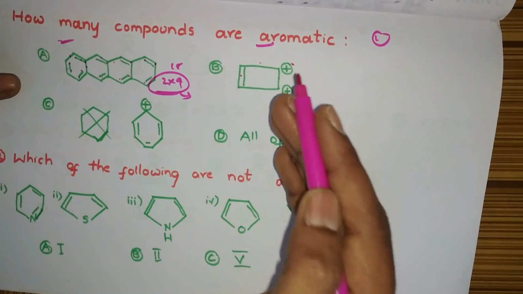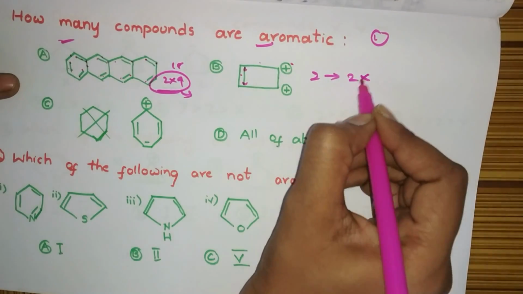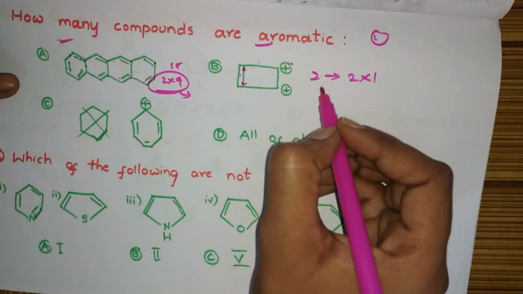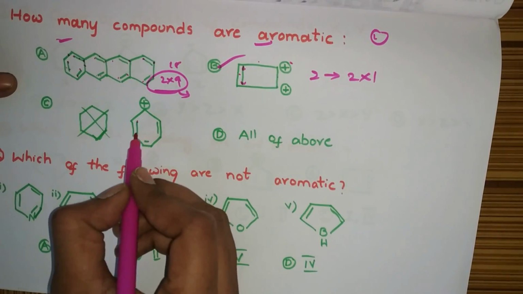And see this, pi, sigma, positive, sigma. Yes, it is conjugation. Cyclic, how many electrons are there? 2 electrons. It is an odd multiple of 2. So, yes, this is also aromatic. Now see this example 1, 2.